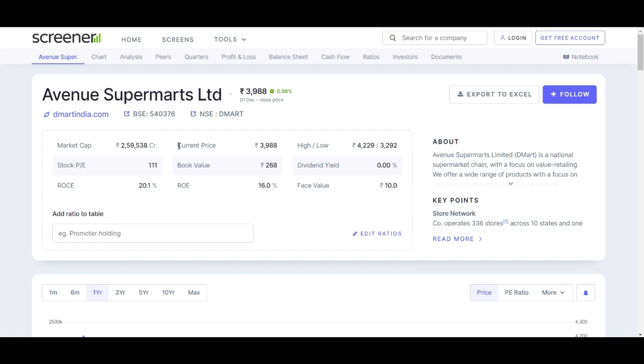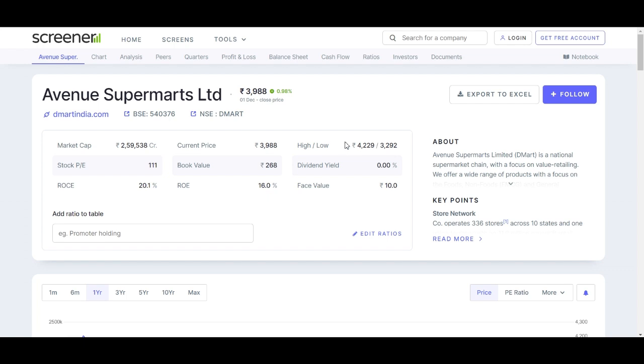Second, if we talk about the current stock price, the current stock price for DMart is 3,988. This figure is pivotal for investors, serving as a baseline for market entry or exit decision. Third, regarding the high and low prices of DMart, the stock has experienced fluctuation with a high of 4,229 and a low of 3,292.